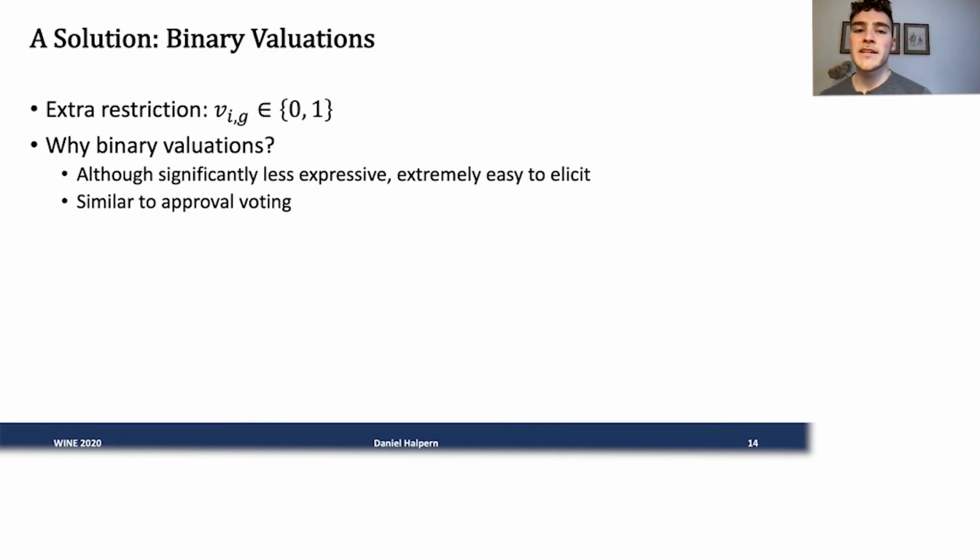Binary valuations are quite similar to another very well-studied concept, and that's approval voting in voting theory. When agents vote on things, they just say whether or not they approve that alternative, which is, in a very similar sense, a binary choice. These are very well studied and are used quite often in practice in several real-world scenarios, and these binary valuations are just the equivalent in the fair division setting.